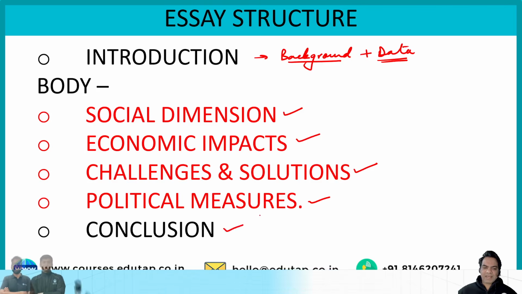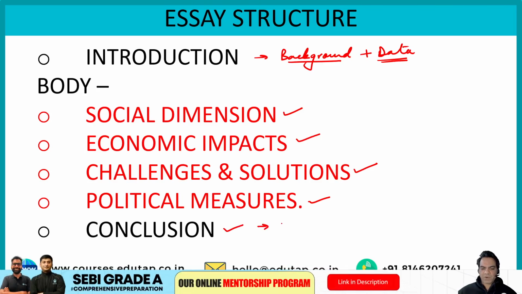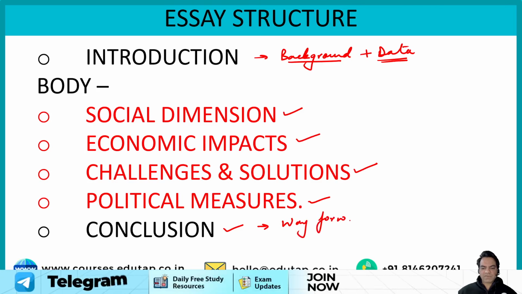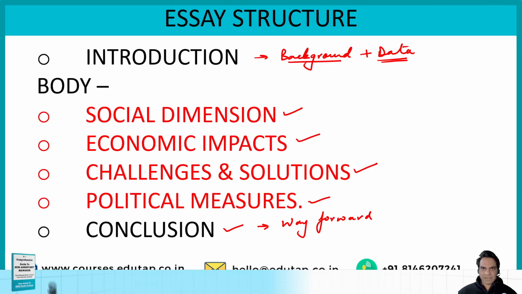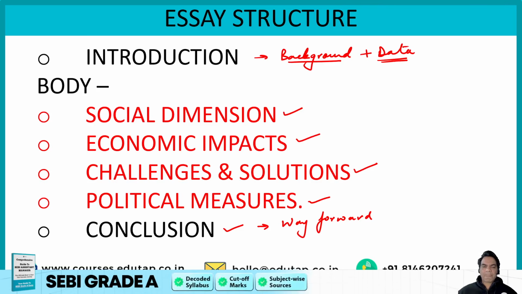And then in the last, you conclude by giving a way forward. What is the way forward? You talk about what should be done for the future. So guys, basically you start with the background, the past, you bring it to the present, you discuss it in the present, and then you talk about the future. That is how you cover the complete timeline of a topic. That is how you discuss the topic from every angle, from all the aspects, and in a holistic manner.